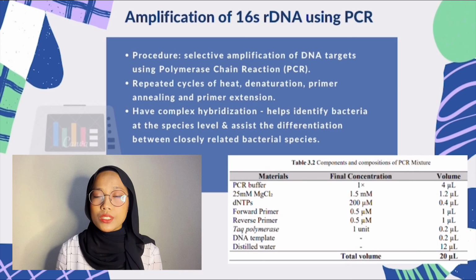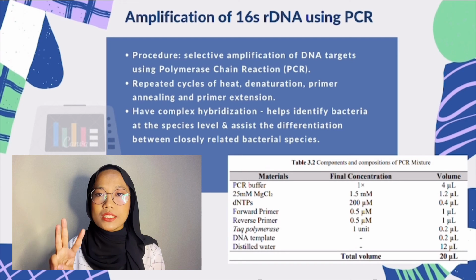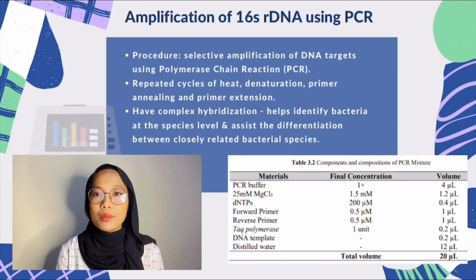I will now proceed with amplification of 16S rDNA using PCR. This procedure will selectively amplify DNA targets using the polymerase chain reaction (PCR). The procedure consists of repeated cycles of heat denaturation, primer annealing, and primer extension. This assay has complex hybridization which helps identify bacteria at the species level, and it also assists the differentiation between